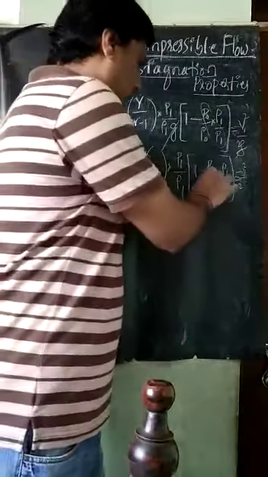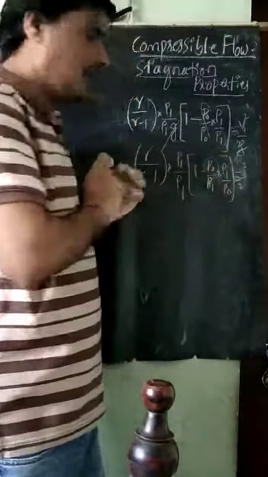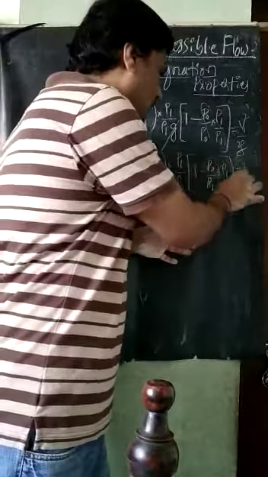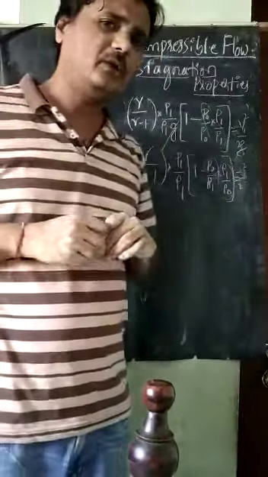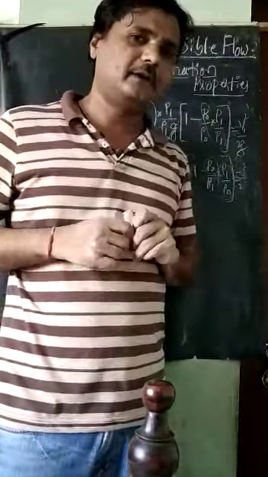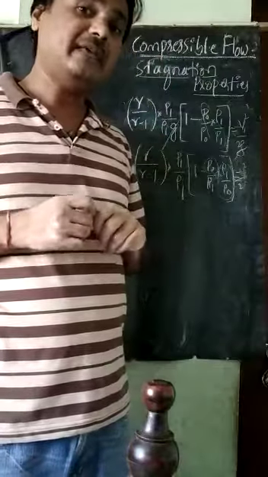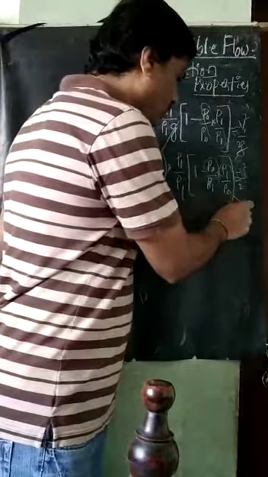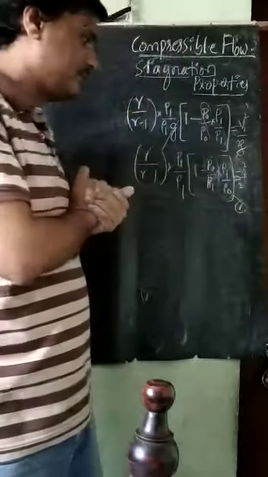I need P naught here. This is the relation I need. But here rho 1 divided by rho naught is there. Can we replace this rho 1 by rho naught by the basic equations? So call this equation number 1.